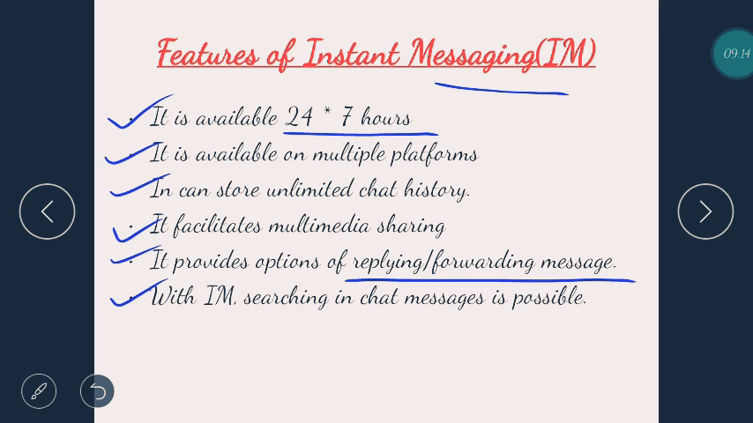With instant messaging, searching in chat messages is possible. Of course, nowadays you have been getting so much study material from your school, and if you are not able to find one, then you just go into the search option and write the name of it, and you get the options, and you get to know where it was, even if it was 10 seconds earlier or 4 years earlier, if it's still on your phone.